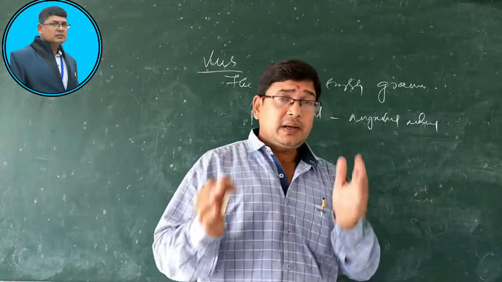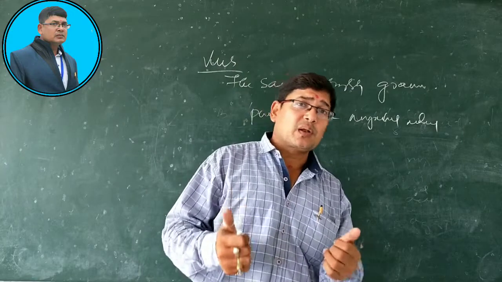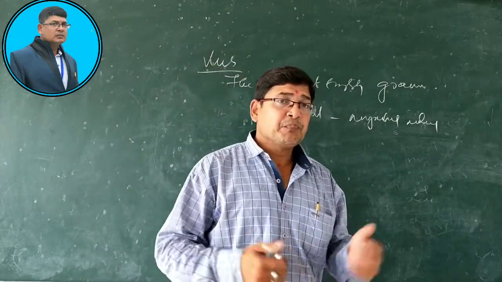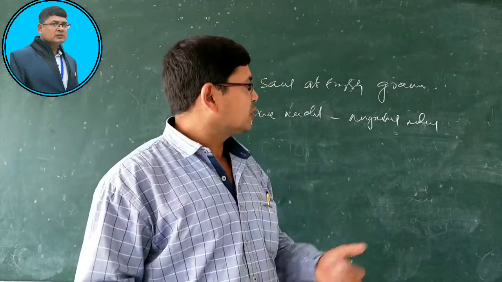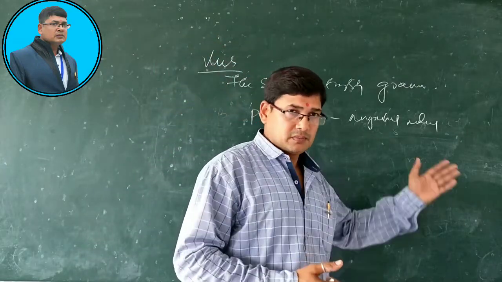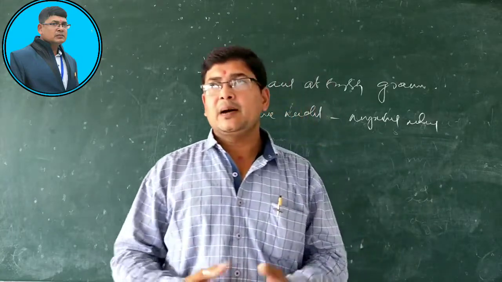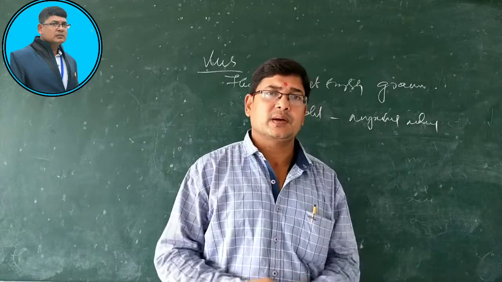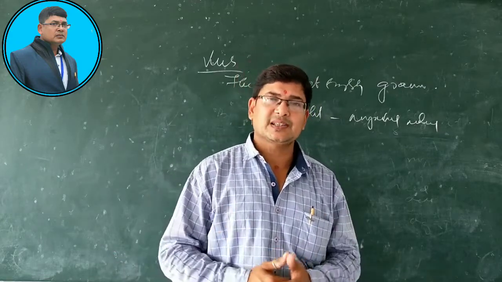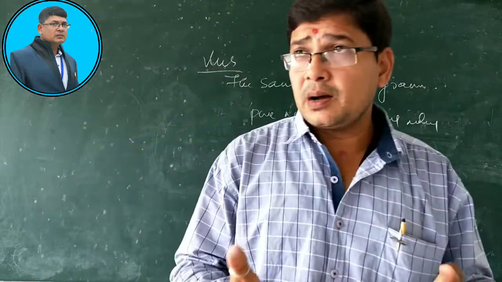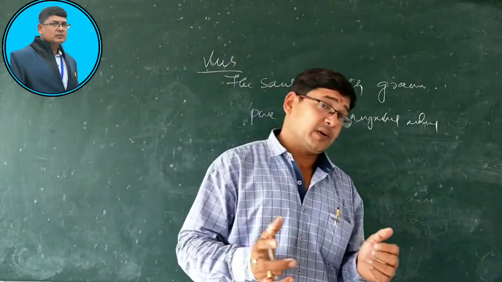Because sometimes they act as modal auxiliary verbs, and sometimes they act as main verbs. Pure modals are always modal; they only act as modals always. So this is about modal auxiliary and primary auxiliary.